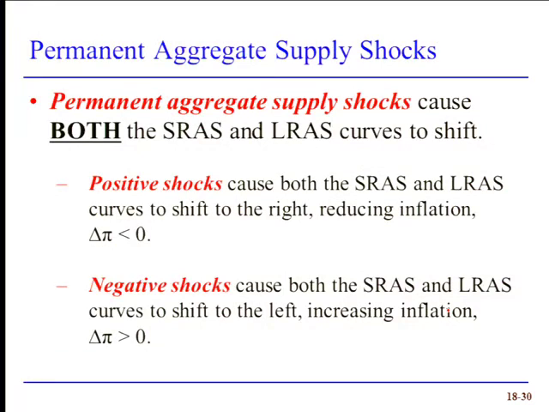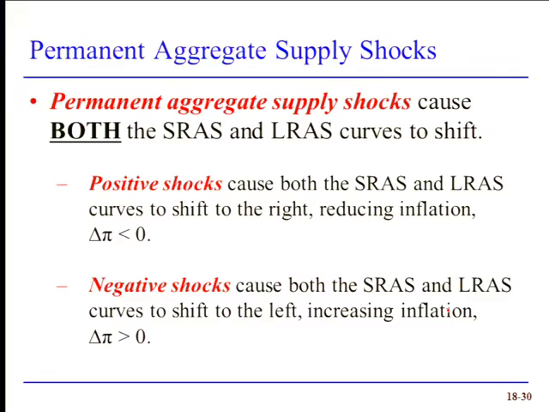rate of unemployment. In general, especially for a country as large as the United States, permanent shocks would not occur due to changes in the labor force, changes in the capital stock, or changes in the natural rate of unemployment. I'm not saying those events couldn't happen. What I'm suggesting is those events, when they do happen, would be relatively small over, say, a 5-year horizon, that we really wouldn't want to treat them particularly as permanent shocks. Rather, most permanent shocks that I'm aware of come about because of changes in total factor productivity.